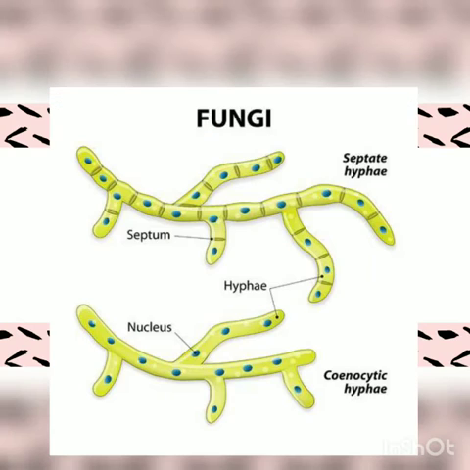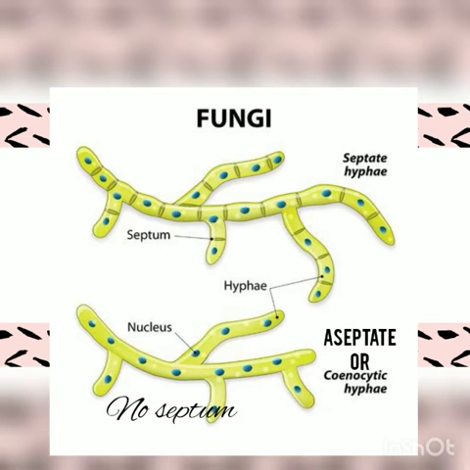Septate hyphae have septum. Septum is a partition or a dividing wall or membrane. So this septum divides the nucleus. So there are distinguishable cells in septate hyphae. Whereas in aseptate hyphae there is no septum to divide the cell, and hence the cell appears as a multinucleated continuous cell.